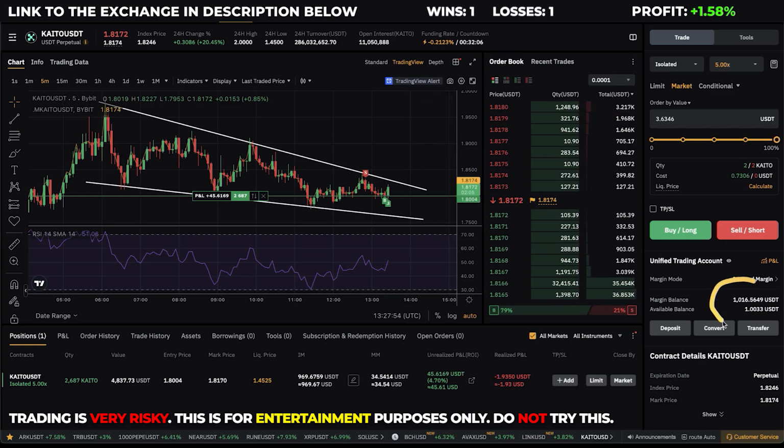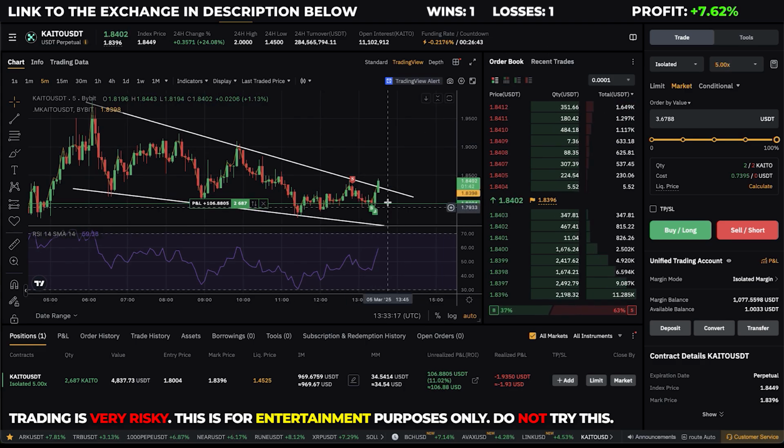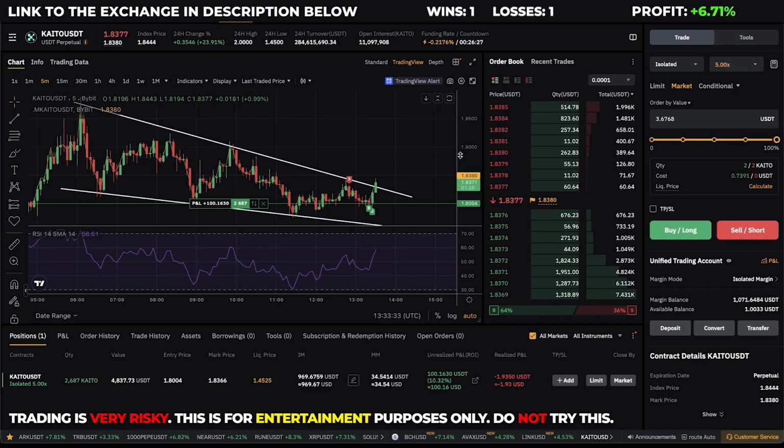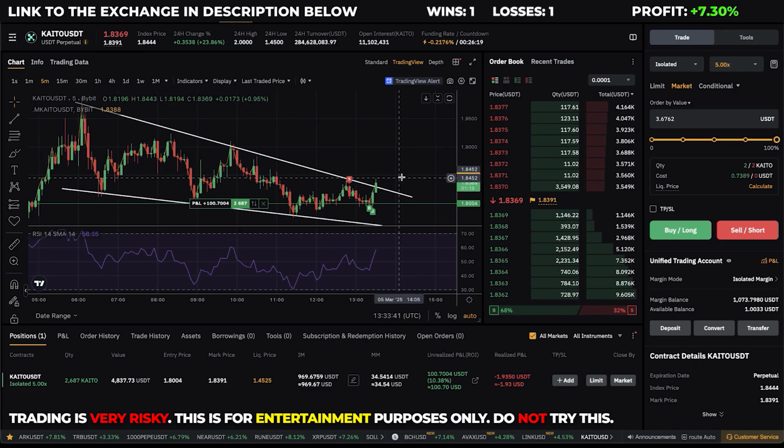I'm now back to break even on my account. And if this price action breaks this line, it can lead to nice profits. So let's see if it will be able to break the previous resistance. All right, very nice entry on this trade. It was a very good thing that I closed my short when I changed my bias on this coin, because sometimes it can be very hard to close a position at break even or a small loss. Many scalpers and traders tend to stay in positions for too long because they want to avoid fees and slippage when they are closing trades. But this time it paid off.